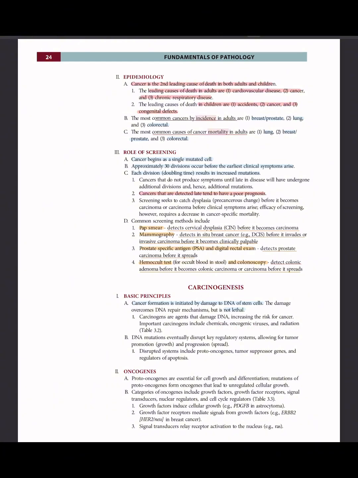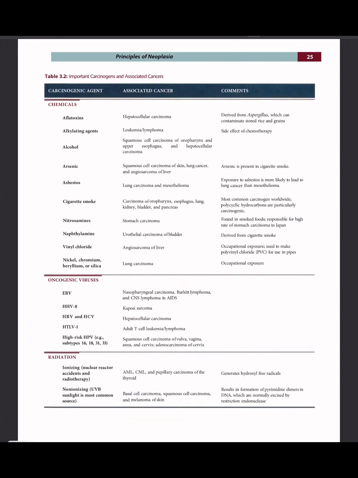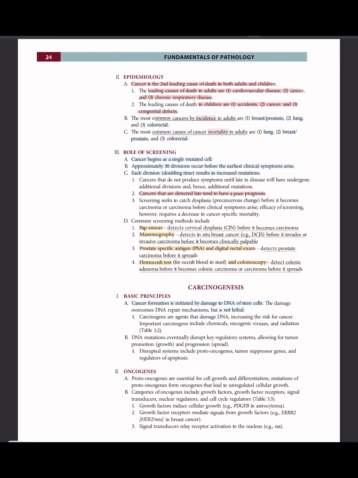Table 3.2. We will be going over this table after we finish this page. DNA mutations eventually disrupt key regulatory systems, allowing for tumor promotion, growth, progression, and spread. Disrupted systems include proto-oncogenes, tumor suppressor genes, and regulators of apoptosis.